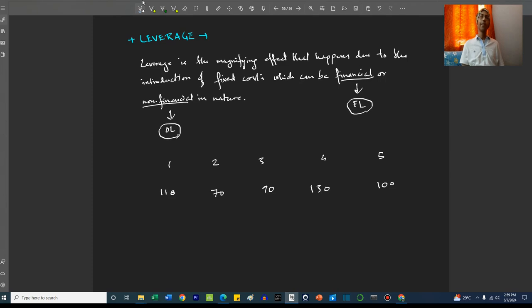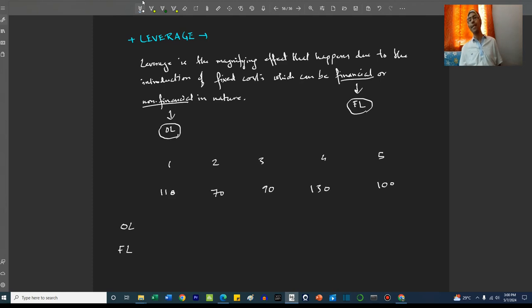These are the sales yearly. Now this is without the operating leverage or financial leverage of any kind. Now what happens is a certain amount of operating leverage and financial leverage is added.